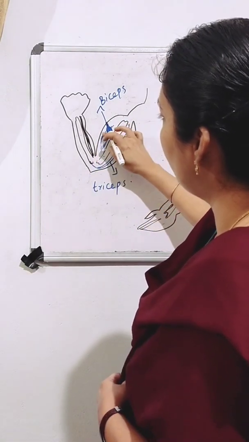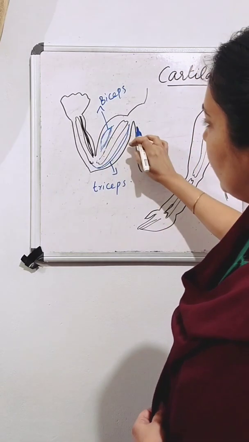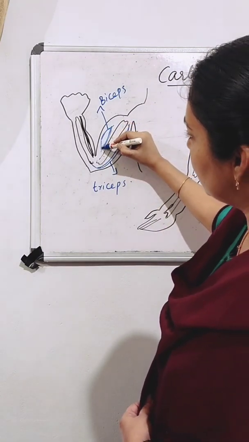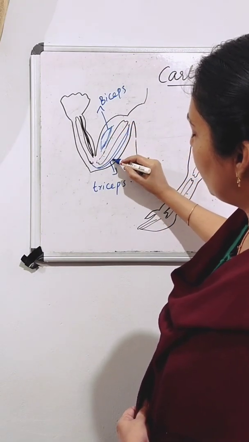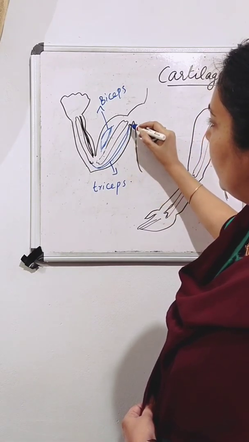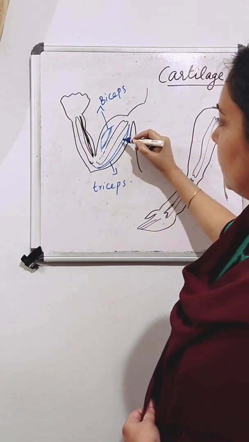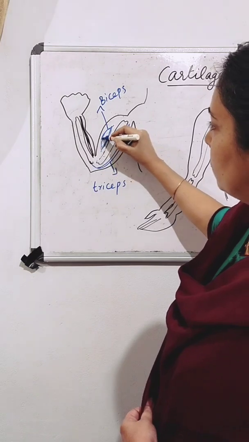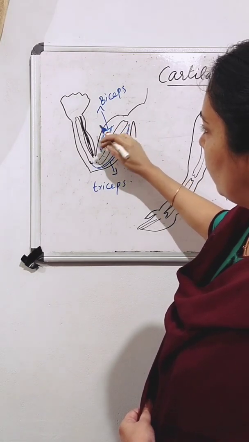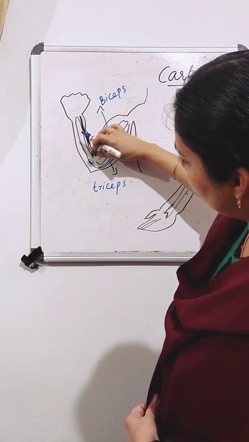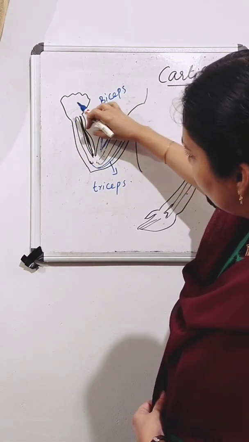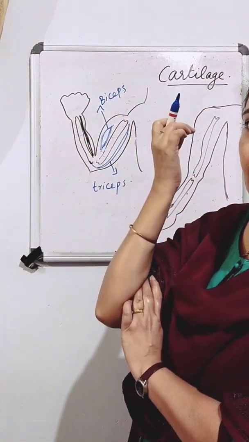And these two muscles are working in pairs. When one muscle contracts, the other muscle will relax. So this is in the real size. This muscle is relaxing, this muscle contracts, and when it contracts, it is attached to this bone, so it pulls the bone. So we can bend our hand.